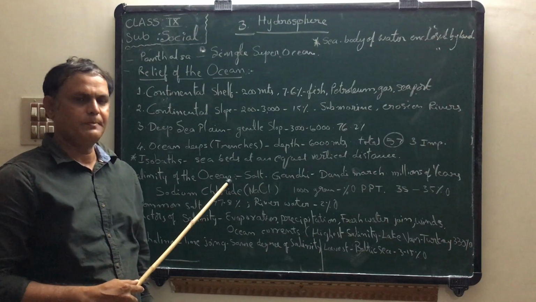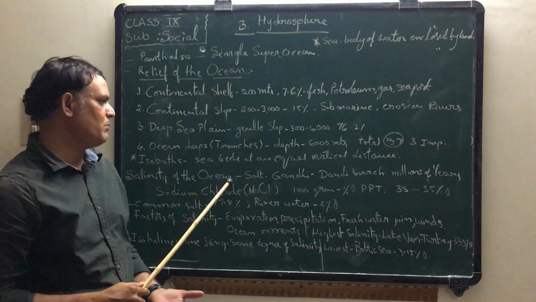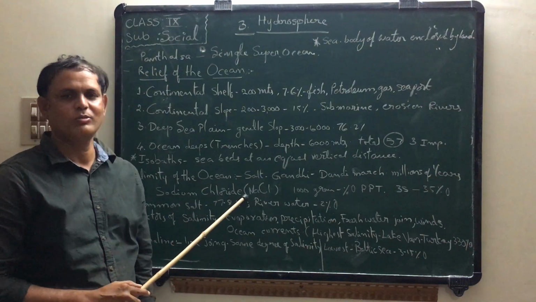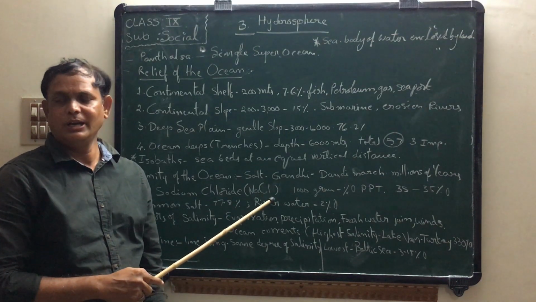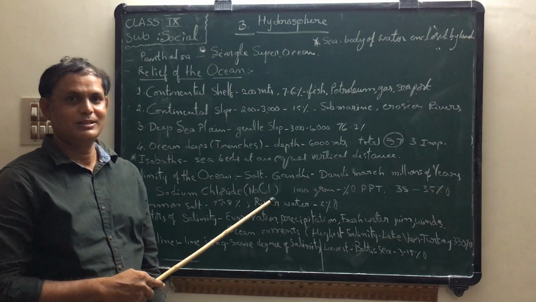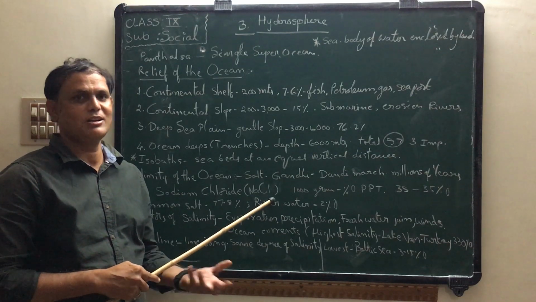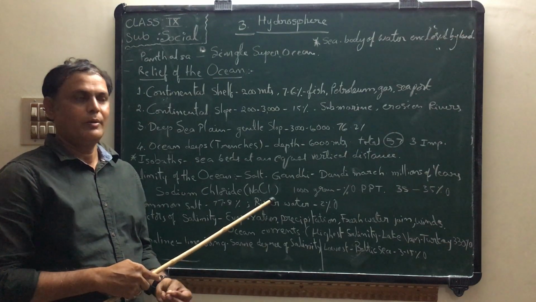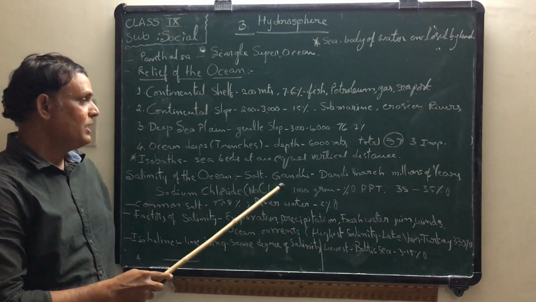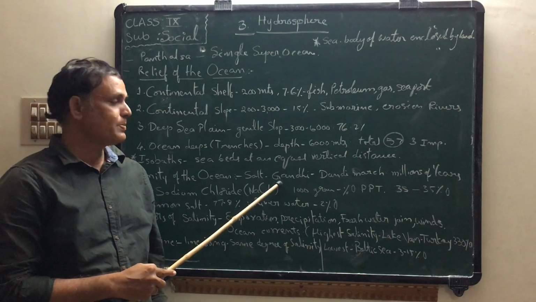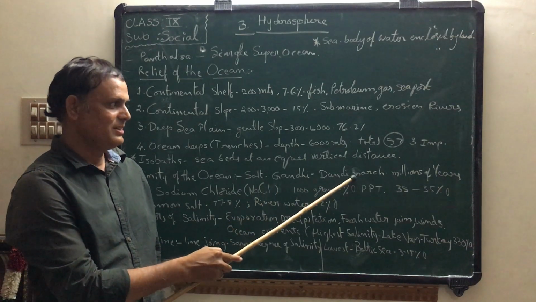Next one, salinity of the ocean. In every house we can see the salt, table salt. Table salt means sodium chloride, NaCl. So how can we make this sodium salt? Mommy is preparing delicious dishes. Without salt it is not delicious. So for taste, mom is using it in cooking. Even at the time of independence, our national leader Mahatma Gandhi started the Dandi March.